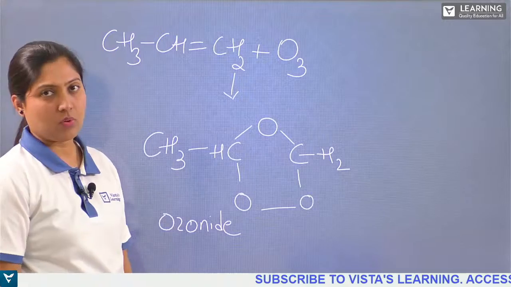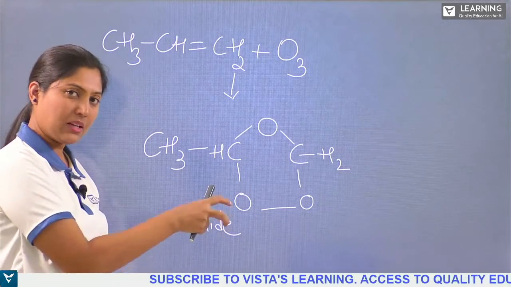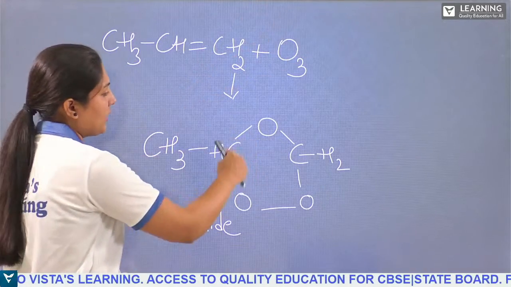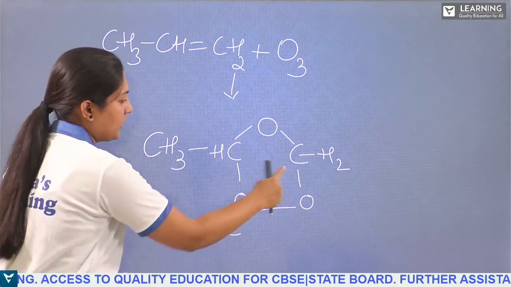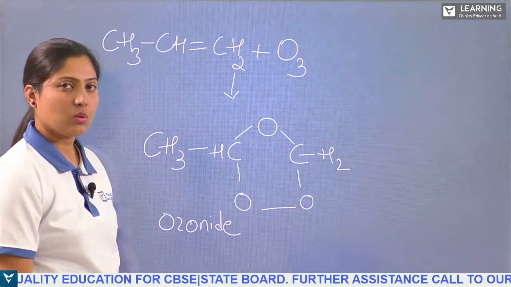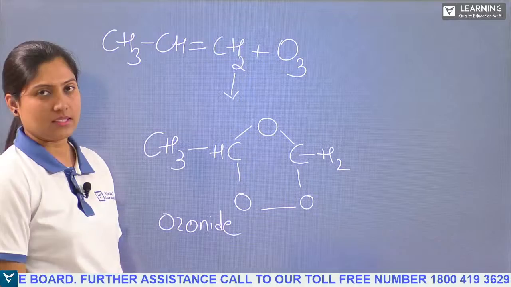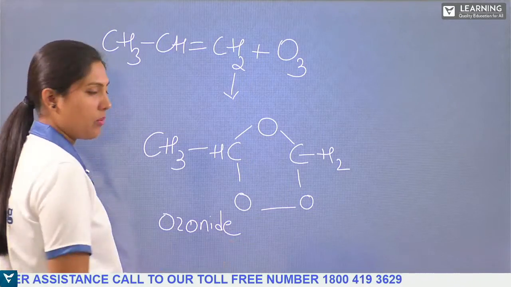So this is called an ozonide. So this is the first step. When the addition of ozone takes place at the double bond, what happens? The double bond will split and will get one oxygen like this. The other oxygen will be added here. We know ozone is O3, so three oxygen atoms will be connected to the double bond like this. So the ozonide has been formed.